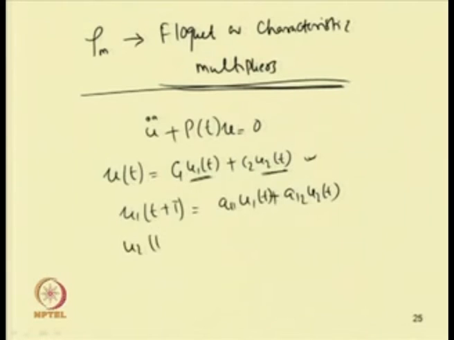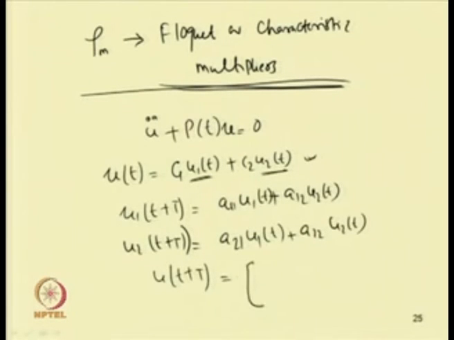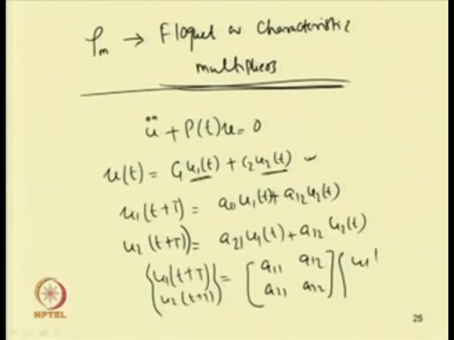Similarly, we can write u 2(t+T) equal to a 2 1 u 1(t) plus a 2 2 u 2(t), or we can write this in matrix form also. So, here we have u(t+T), that is u 1, u 2 at t plus T. This is equal to the matrix a 1 1, a 1 2, a 2 1, a 2 2 times u 1(t), u 2(t).